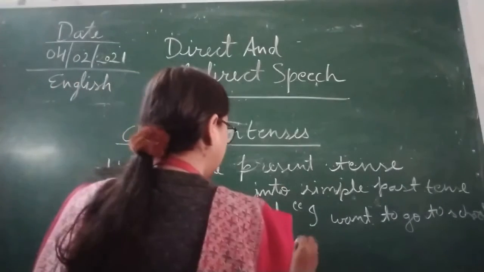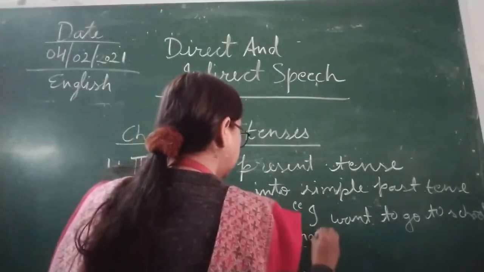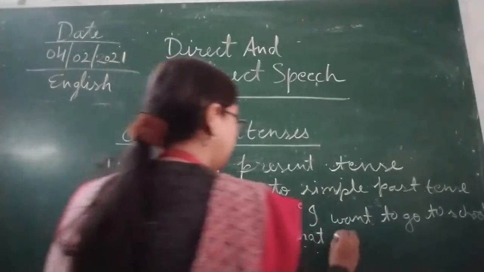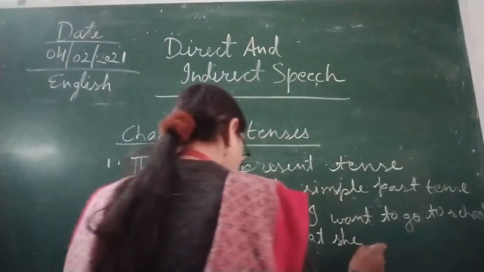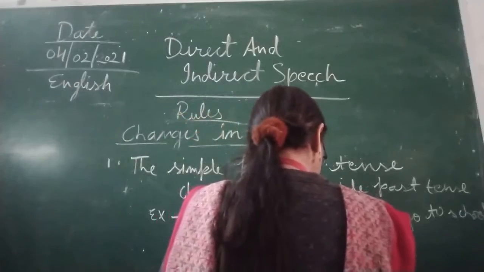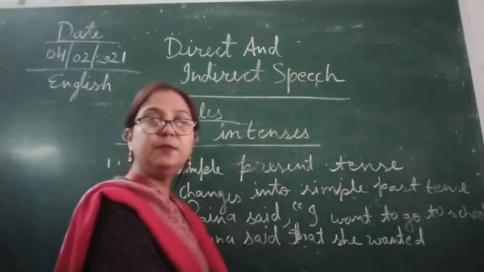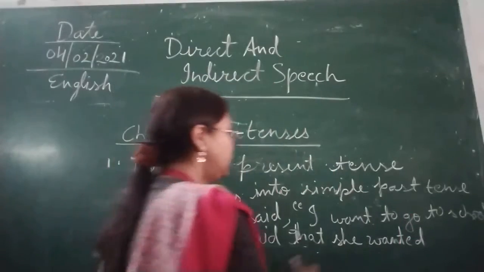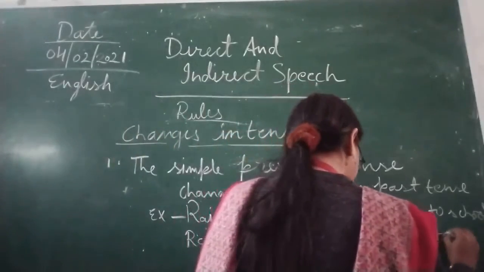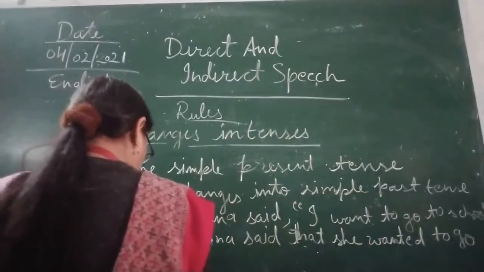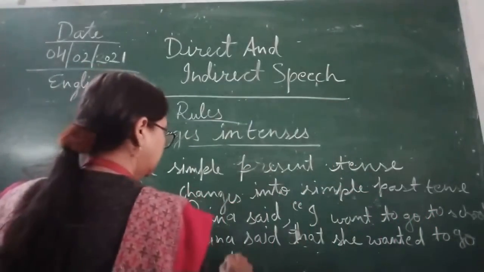In place of these we will add "that", and then "she wanted", because this is "want", so in past tense we will change it into "wanted". She wanted to go to school.